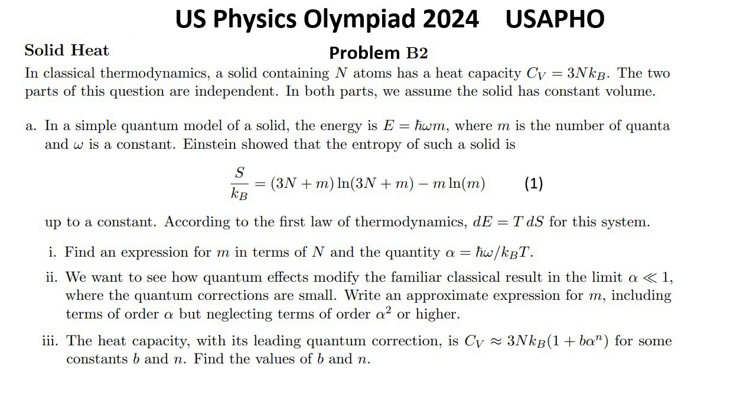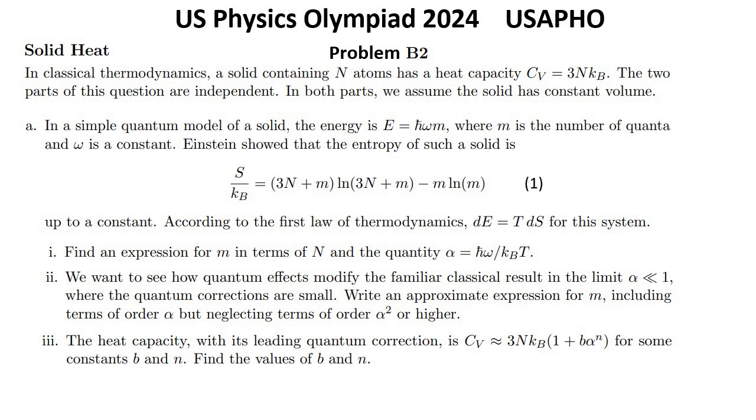Question A. In a simple quantum model of a solid, the energy is E equals h-bar omega m, where m is the number of quanta and omega is a constant. Einstein showed that the entropy of such a solid is expression 1, up to a constant. According to the first law of thermodynamics, dE equals T dS for this system.